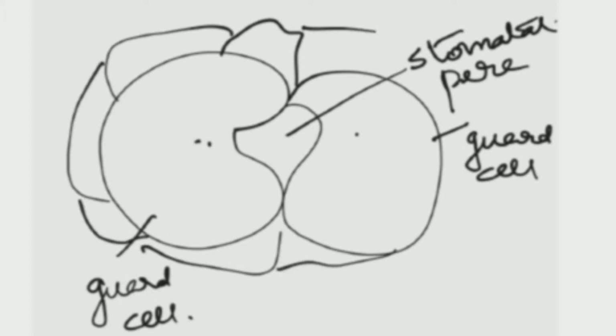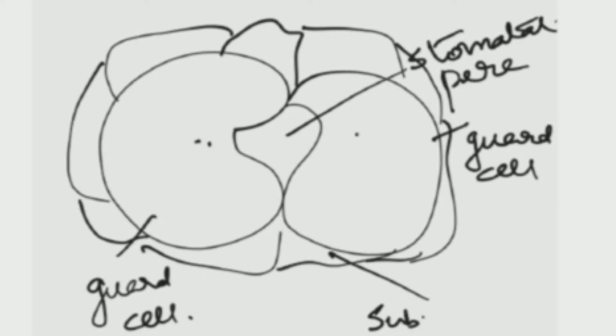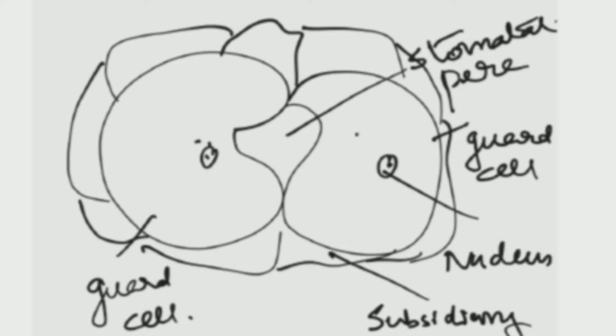So the stomatal pore is created because of what? Because of the guard cells. When the guard cells move apart from each other, the stomatal pore is created. Why? Because the guard cells become very turgid, and due to the turgidity they move apart from each other. You can note one nucleus here, and other than that, you can find some chlorophyll. So these are the structures.